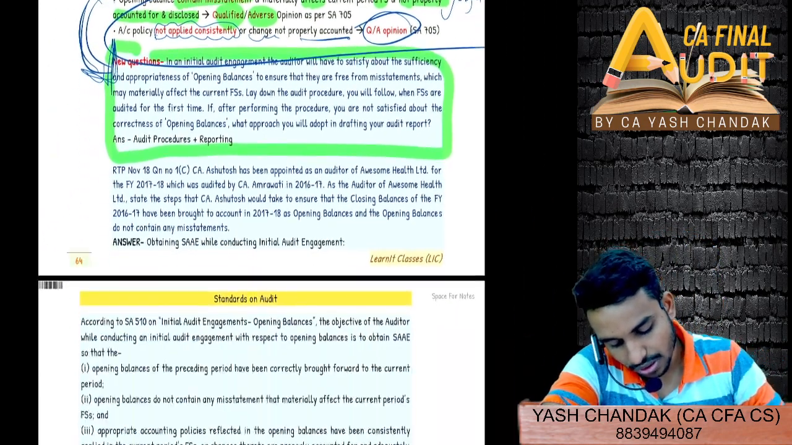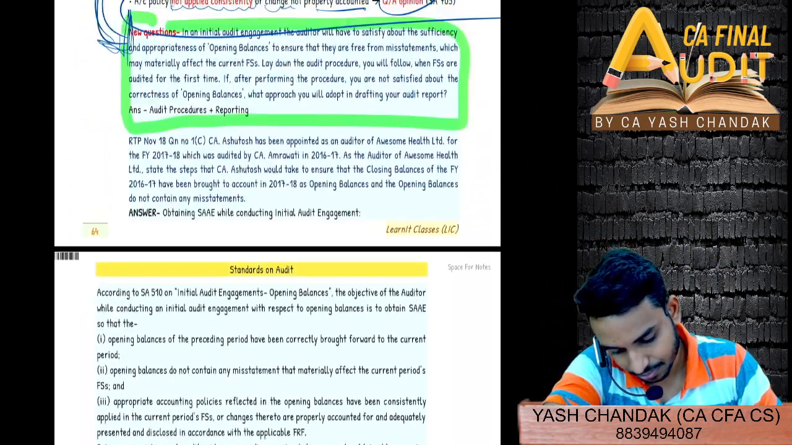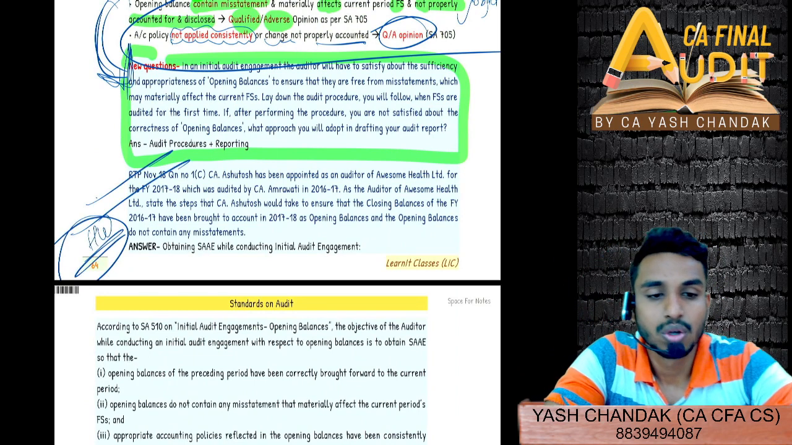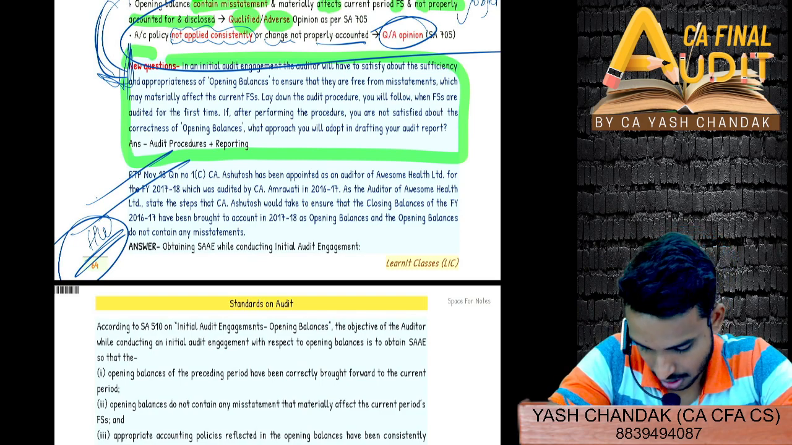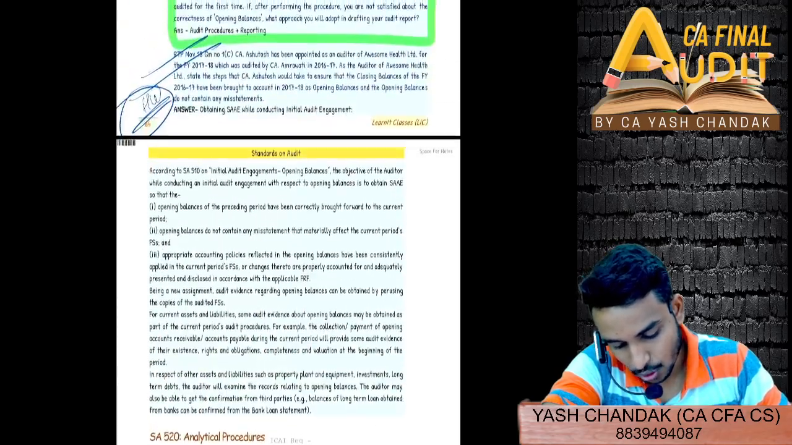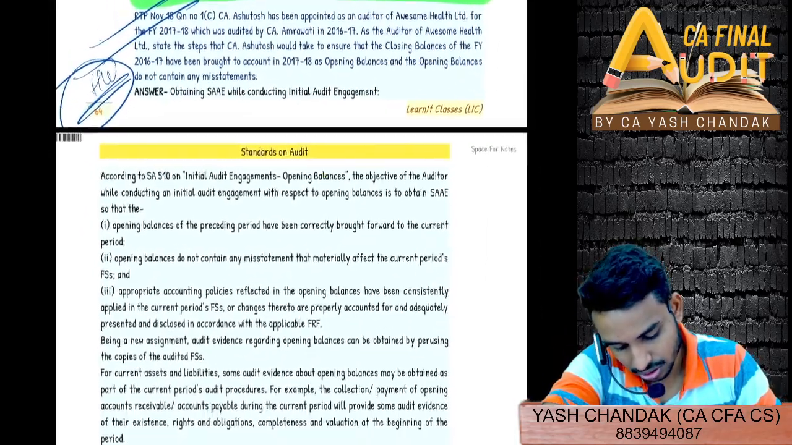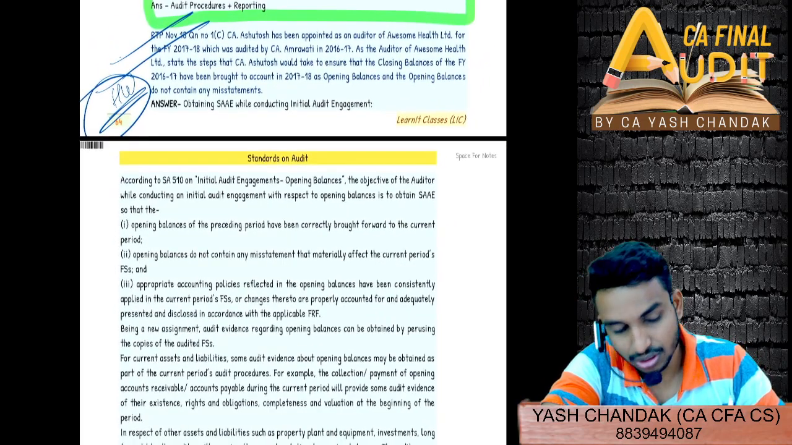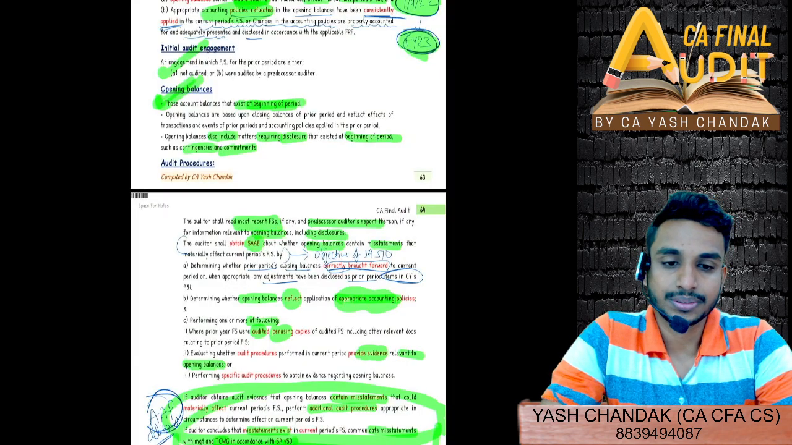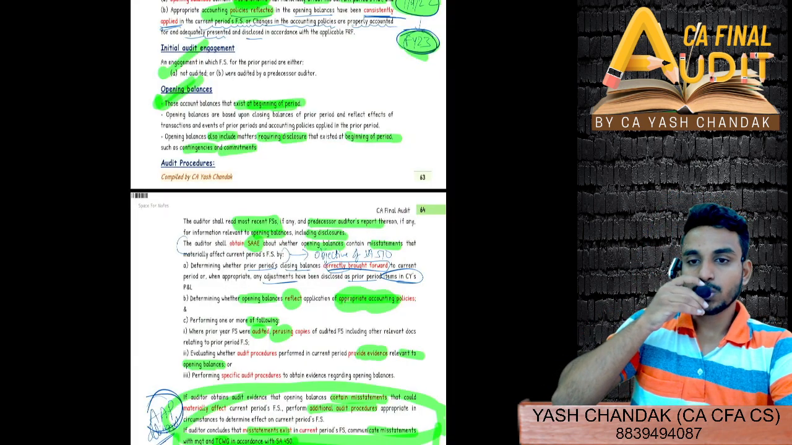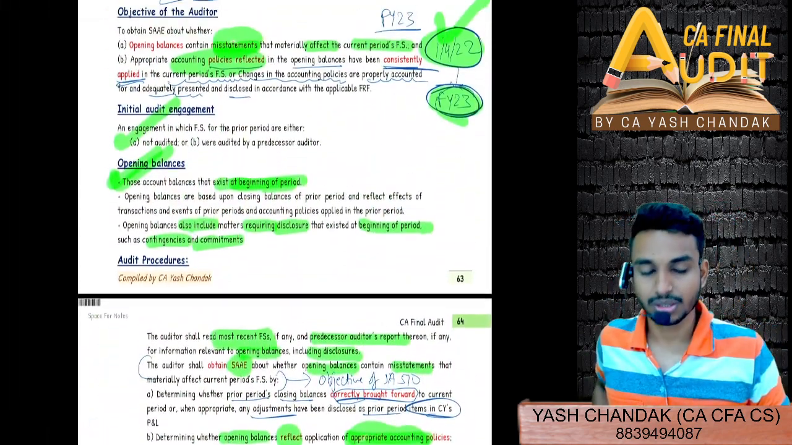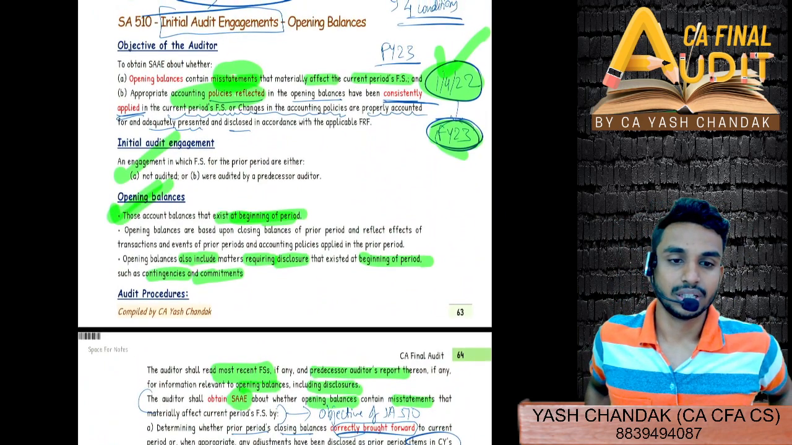Go through these other 2-3 questions, specifically this RTP November 18 question. Go through this right now, and then we will wind up for today. Yes, gone through. It's simple, the same as what we have gone through, the basic standards. Done.